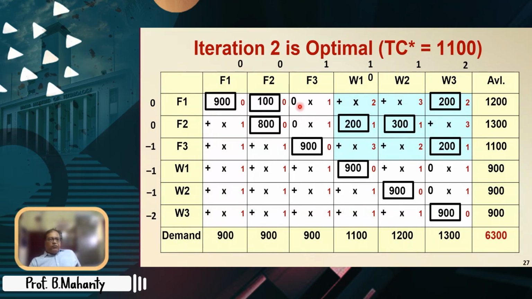Although there are as many as 4 zeros, that is F1 to F3, F2 to F3, and W1 to W3 and W2 to W3. So we'll not do it, but let us at least see the implication of them.